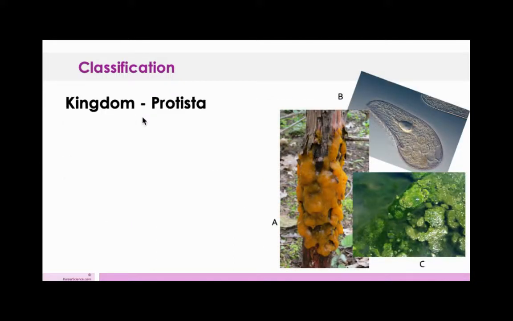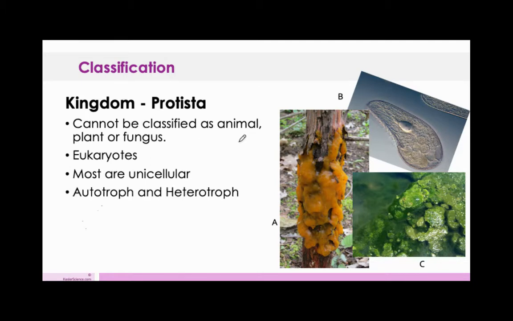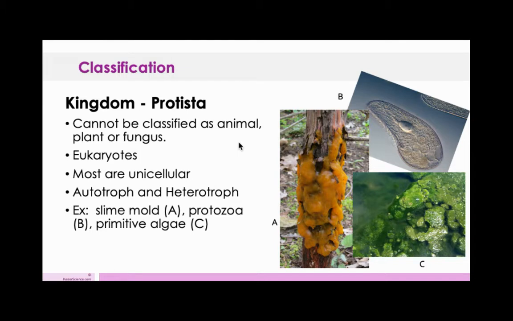Now, Protista. Protista cannot be classified as animal, plant, or fungus. They are eukaryotic, however, which means they do have a nucleus, and they are more of a complex organism. Most are going to be unicellular, however. They can be autotrophic or heterotrophic. For example, we have slime mold, protozoa, primitive algae.